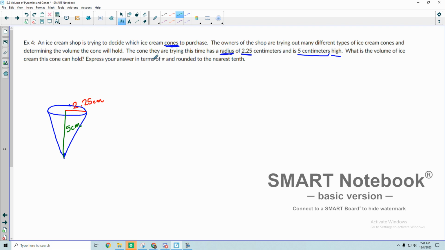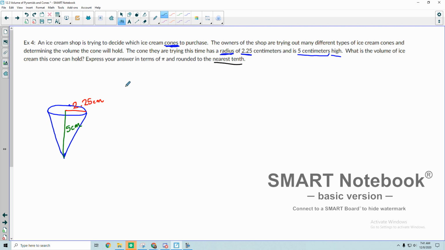What is the volume of ice cream this cone can hold? Okay, express your answer in terms of pi and round it to the nearest tenth. Okay. All right, so let's do this. So we're going to round to the nearest tenth and specify that.